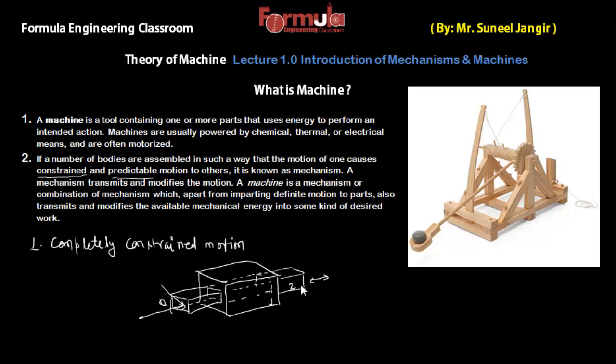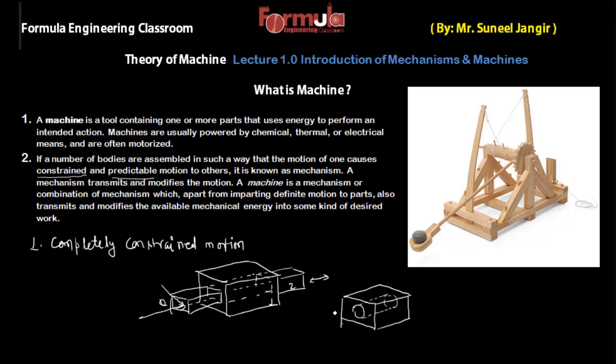Now we can take one more case of completely constrained motion. Let's suppose there is another box here. Obviously this is a solid box, a solid body, and in this solid body there is a circular hole going all the way through.